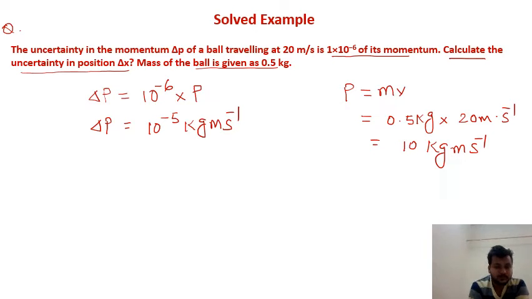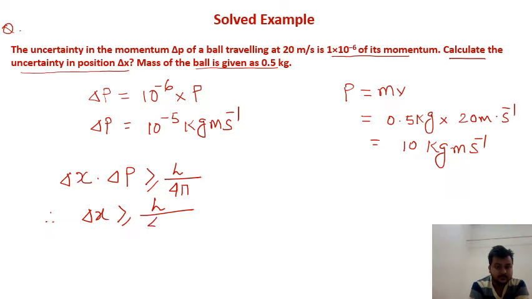Now you can put this delta p in the Heisenberg uncertainty principle equation, where delta x into delta p is greater than or equal to h by 4 pi. So therefore delta x will be h by 4 pi into delta p.